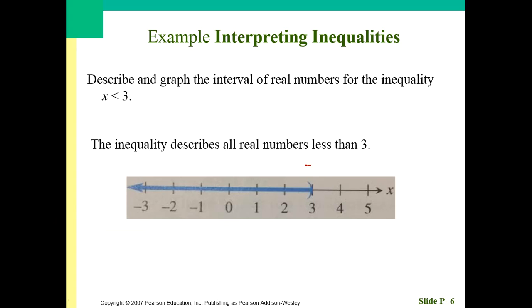But you may have used an open circle, a not colored in circle, with your line going forever that way. Sorry for my bad mouse handwriting. Either way of writing it is totally okay. Your book tends to use that parenthesis symbol to indicate that it's open and that 3 is not included. So be aware of that.